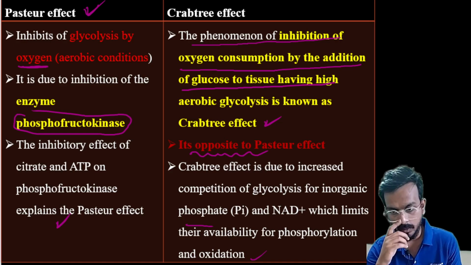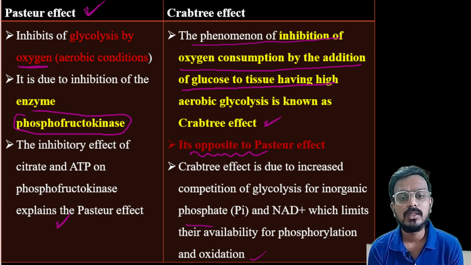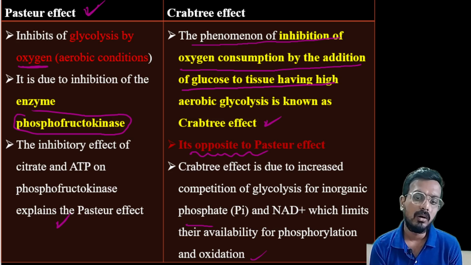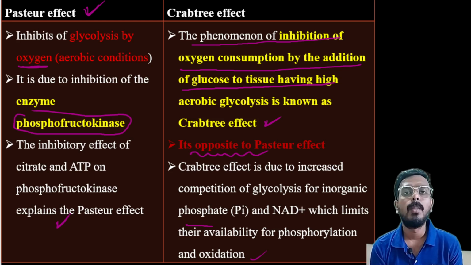We also talked about the Pasteur effect and the Crabtree effect. The Pasteur effect is the inhibition of glycolysis in the presence of oxygen, so basically the phosphofructokinase enzyme gets inhibited. And the Crabtree effect, which is the opposite of the Pasteur effect, is the phenomenon of inhibition of oxygen consumption by addition of glucose to the tissue having high aerobic glycolysis.